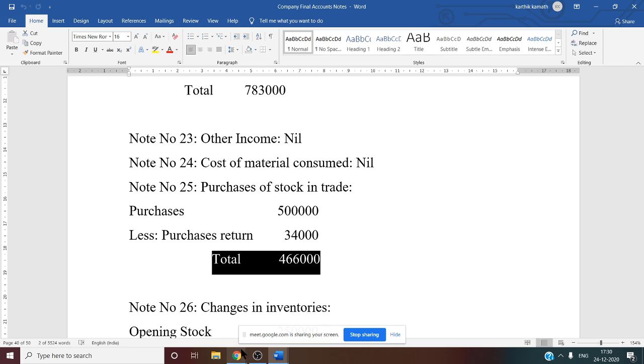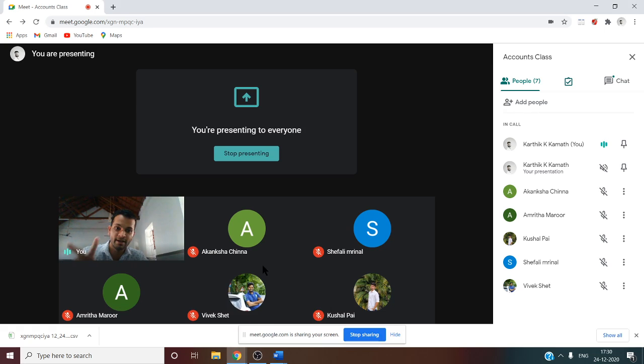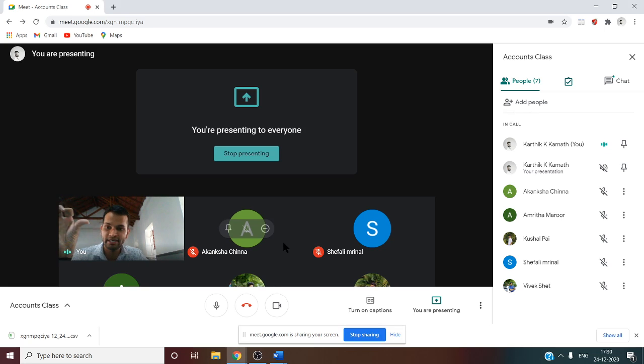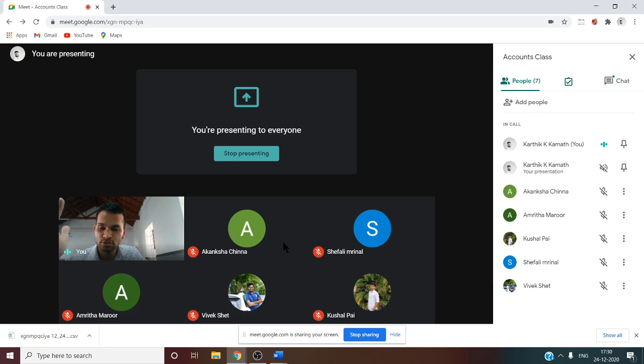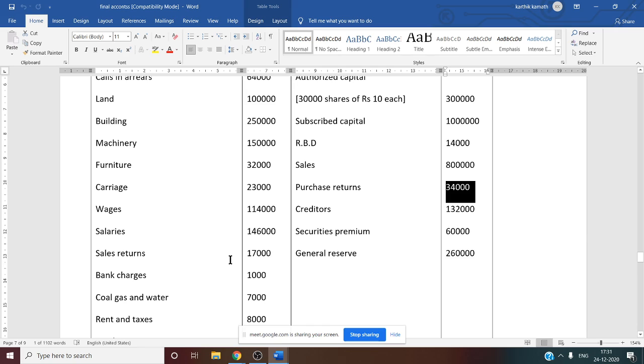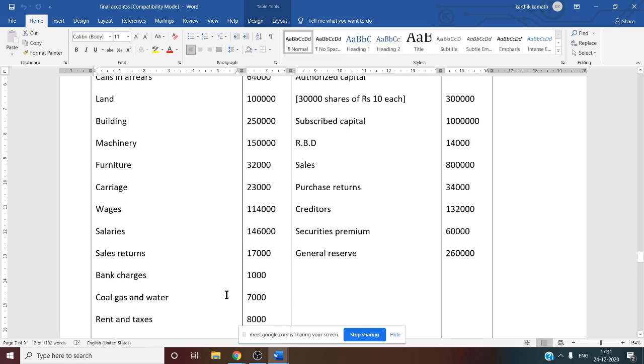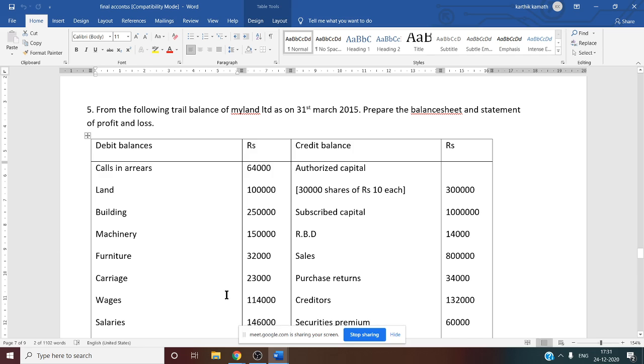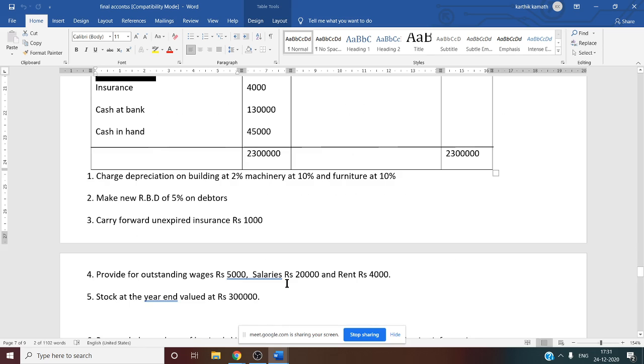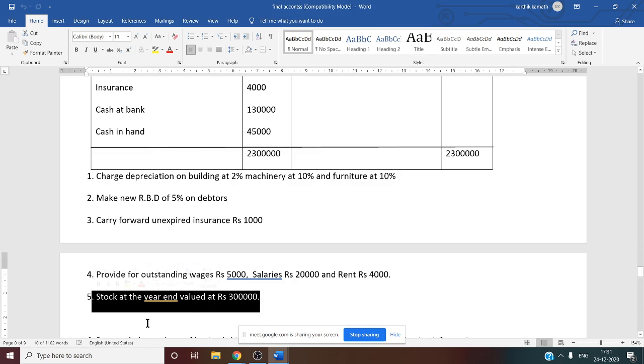Note number 26 is changes in inventory. For changes in inventory, we want two pieces of information: opening stock and closing stock. Opening stock information is given in the trial balance, 2,50,000 debit balance. Closing stock information is given in the last adjustment, stock at the year end valued at rupees 3 lakh.